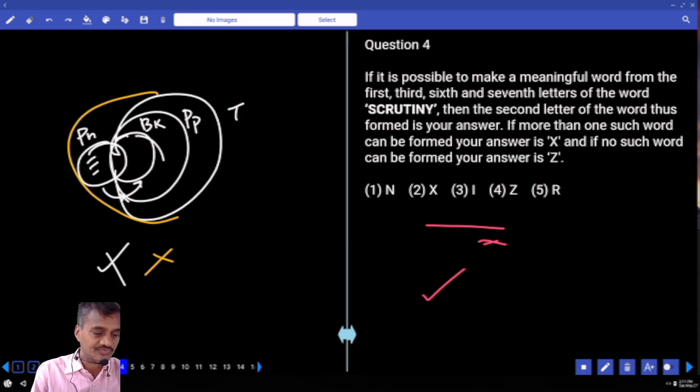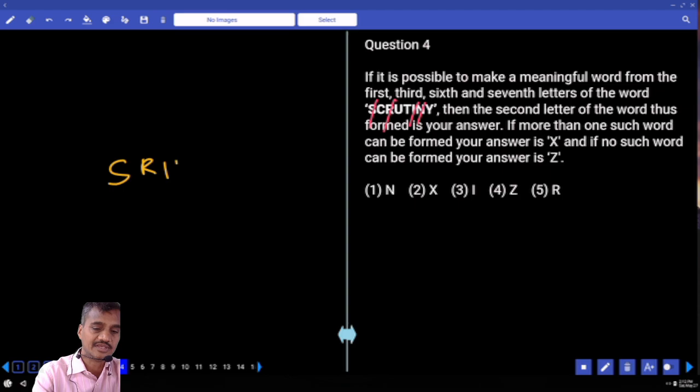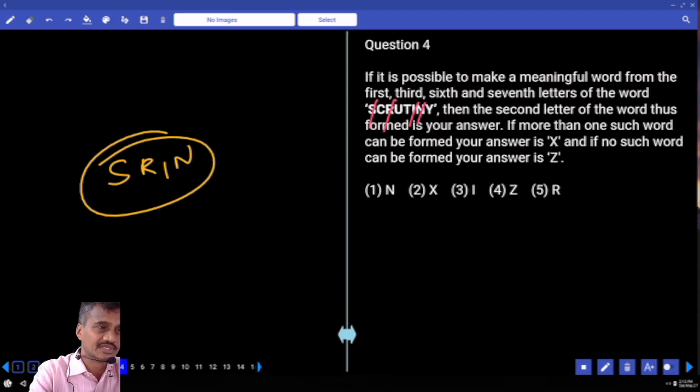The next one, question number 4. Now in this question number 4, word formation. We have to see if it is possible to make a meaningful word with the 5th, 3rd, 6th and 7th letters. The letters are S, R, I and N. With the help of these 4 letters, can any word be found? No word can be formed. So what is your answer here? No such word can be formed. That is your answer, choice 4.